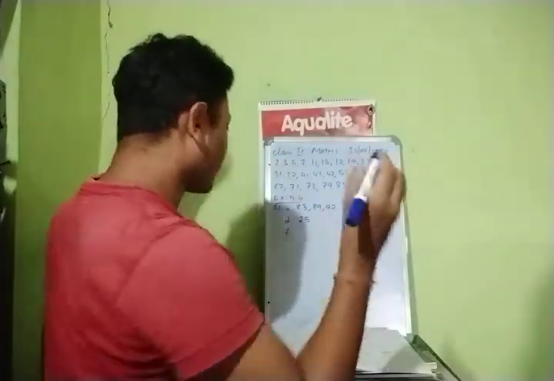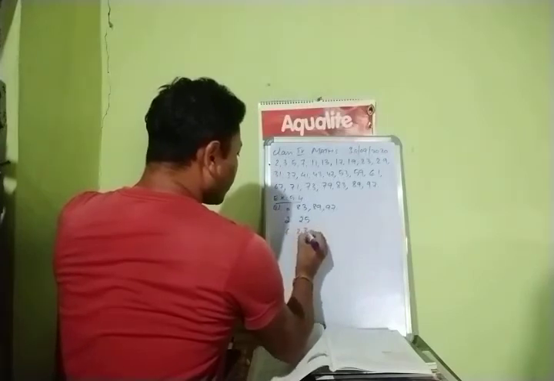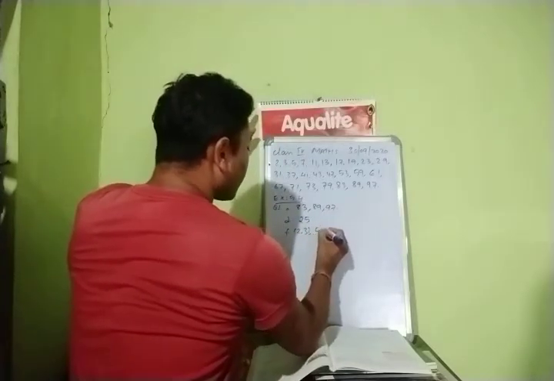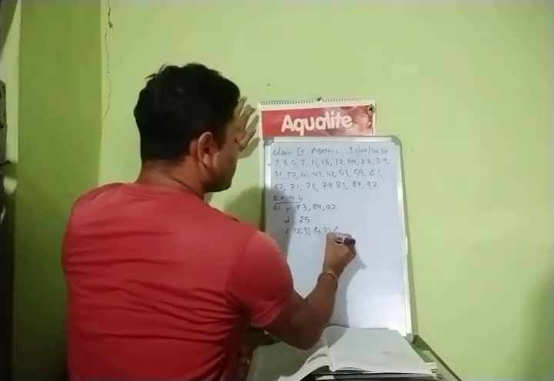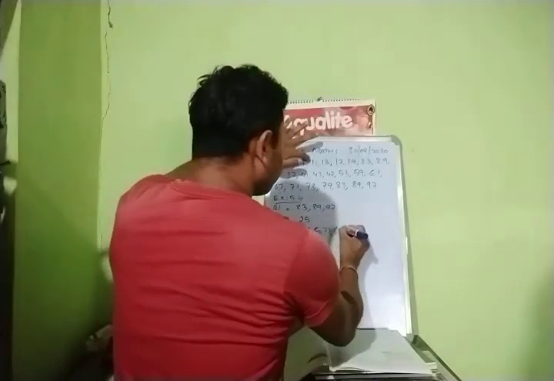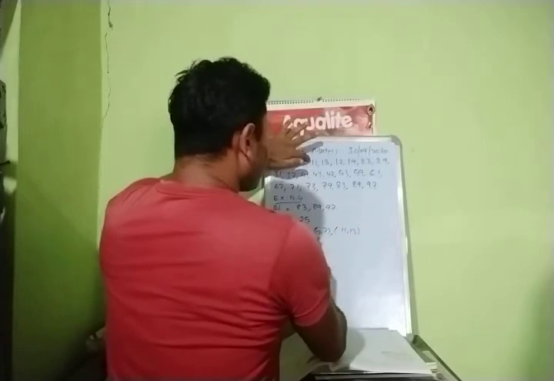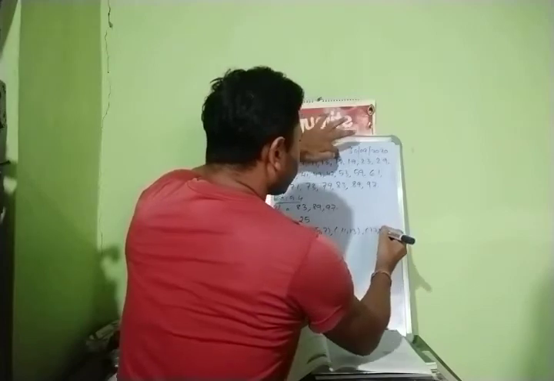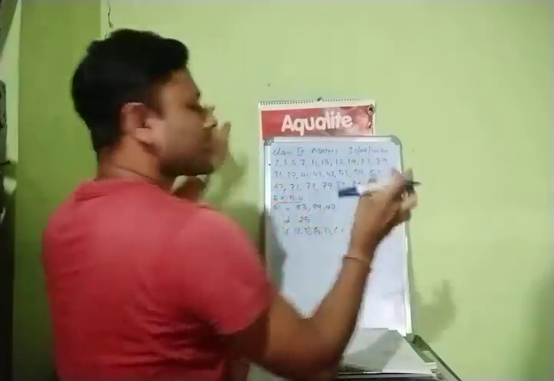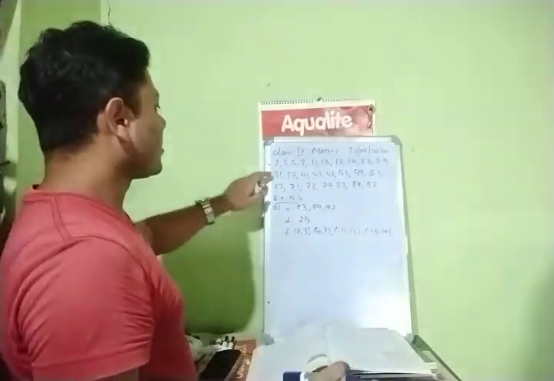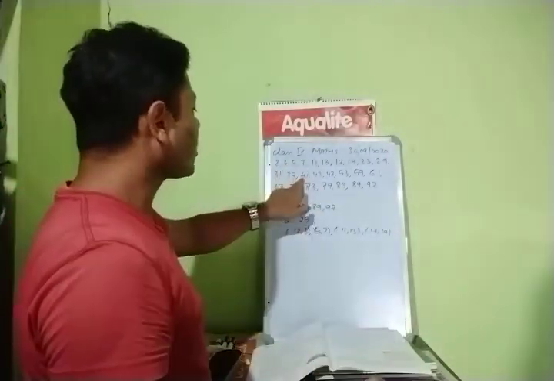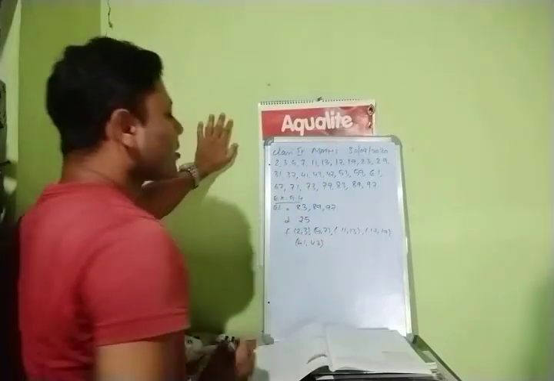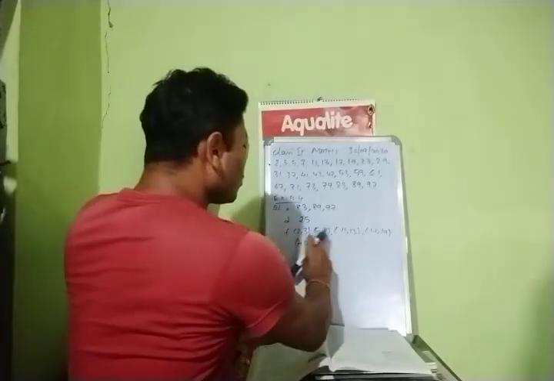First will be 2, 3. Then make this inside the bracket. Then 5, 7. Next 11, 13. Then 17, 19. Then see 23 and 29, gap is there, no children? That will not be a twin. Then 31, 37, there is also a gap. No. 41, 43. These are the twin prime numbers. That is 5: 1, 2, 3, 4, 5.